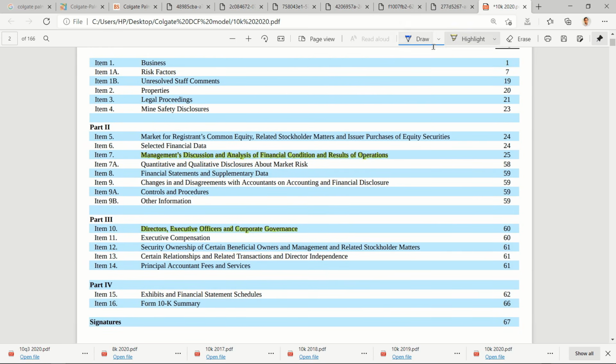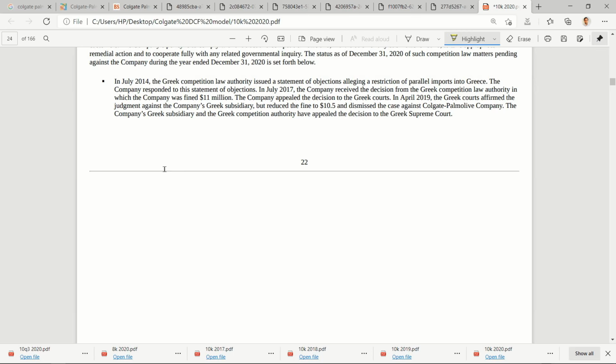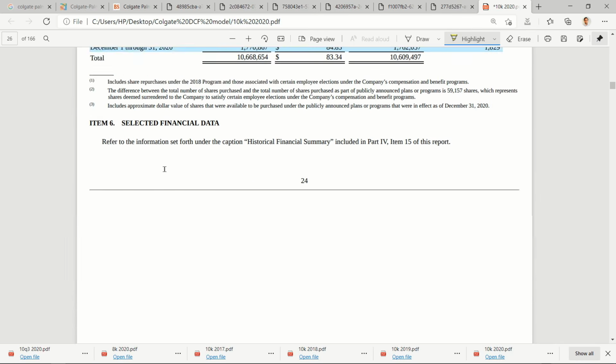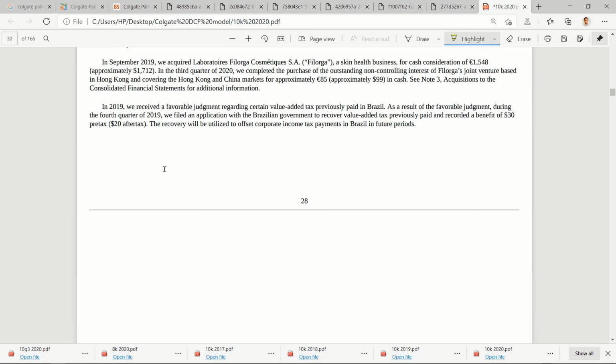What I'm going to do is I'll go through this selected financial data very quickly, right? So this is on page number 24. So we are moving from reading about the company to reading about the numbers of the company. So let me scroll down. Selected financial data.